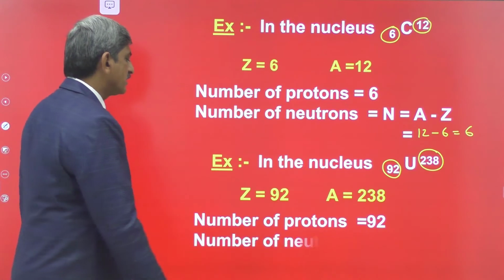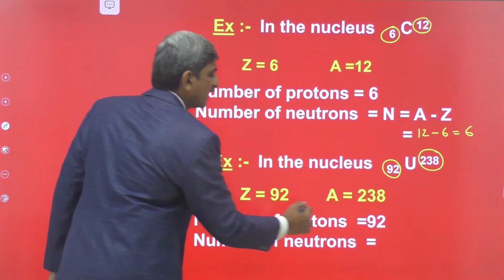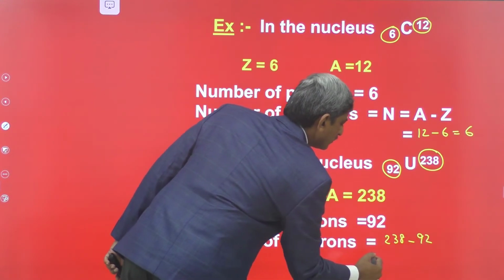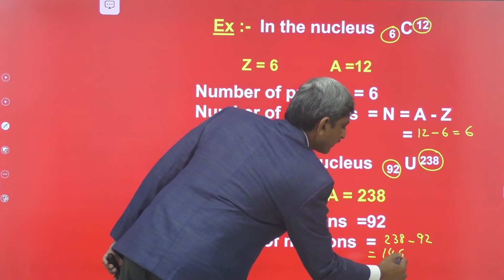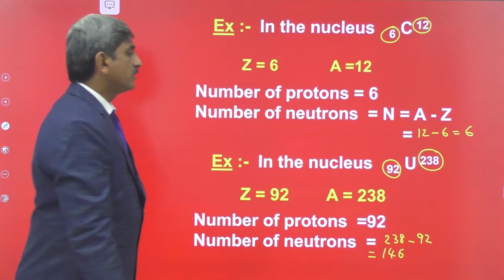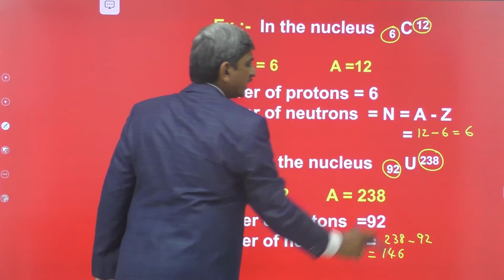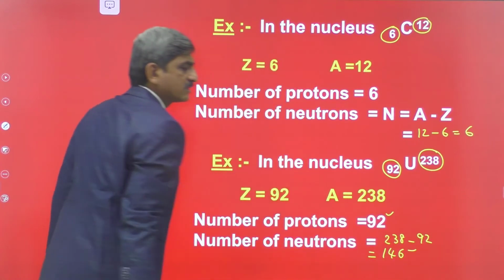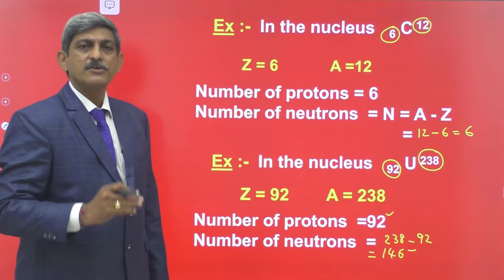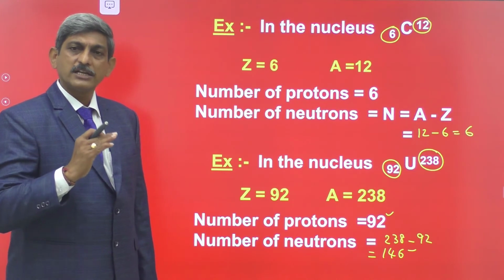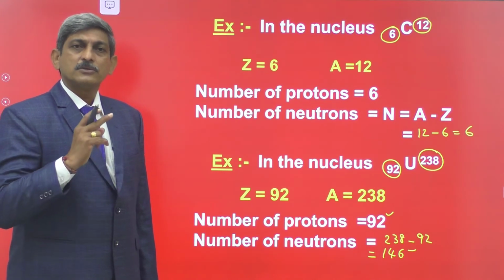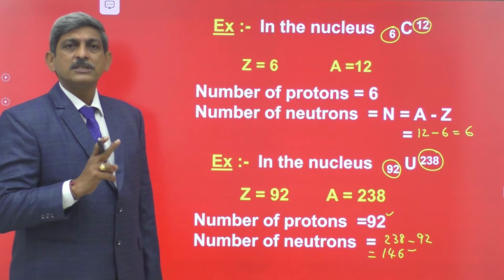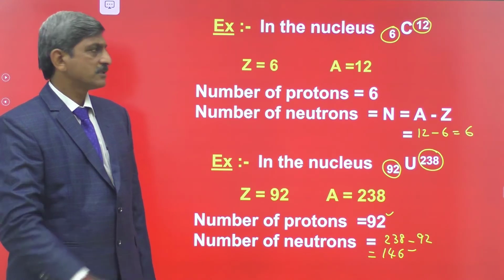Whereas the number of neutrons is equal to the mass number minus the atomic number, that is 238 minus 92, that is equal to 146. That's why in the nucleus of uranium-92-238, there are 92 protons and 146 neutrons. Like this, for any nucleus, we can find out the number of protons and the number of neutrons. Okay? So, atomic number gives the number of protons, and mass number minus atomic number gives the number of neutrons present in the nucleus.